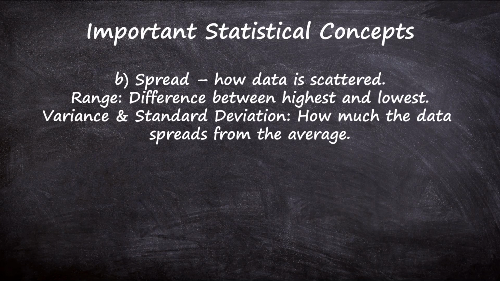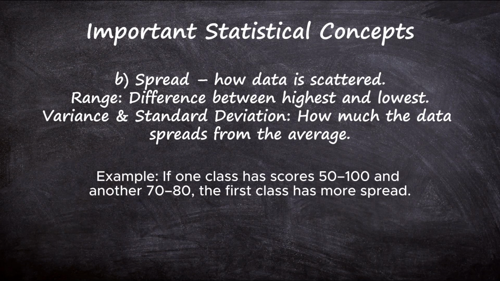B. Spread. How data is scattered. It includes a few things like range, variance, and standard deviation. Range is just the difference between highest and lowest. Variance and standard deviation tell us how much the data spreads from the average. For example, if one class has scores 50 to 100 and another has 70 to 80, the first class is more spread. And don't worry, we are gonna cover every single important statistical concept in this playlist. This is just the introductory video.